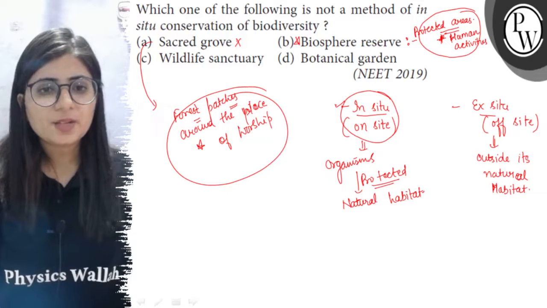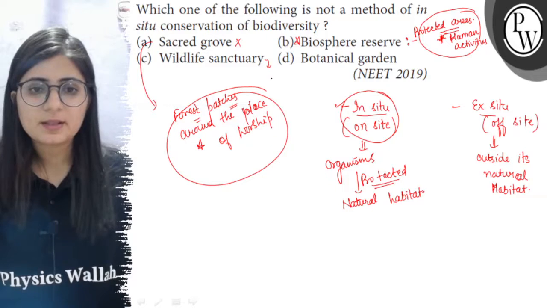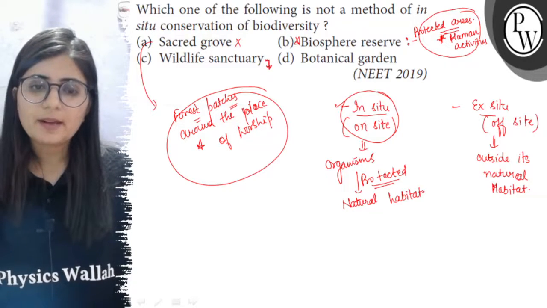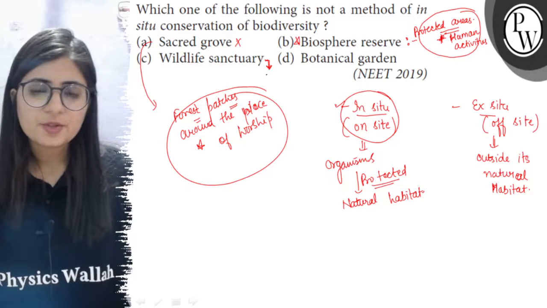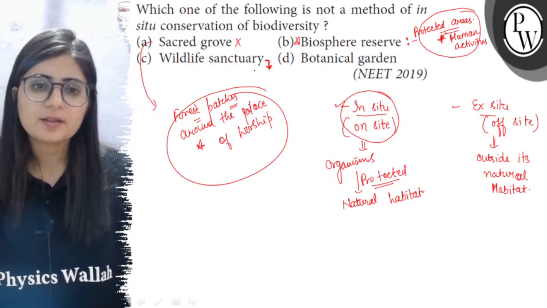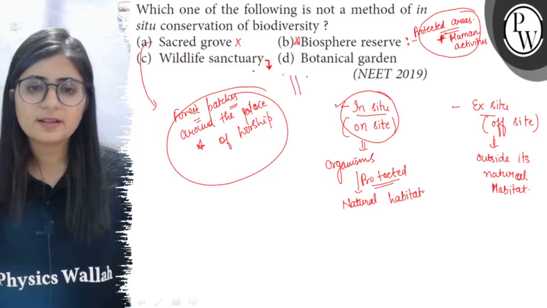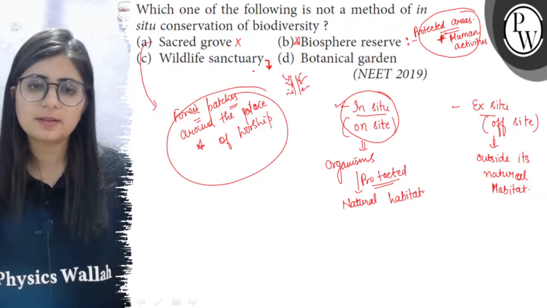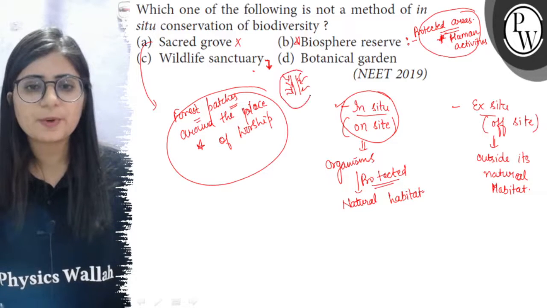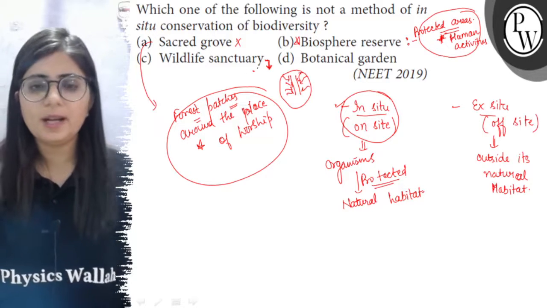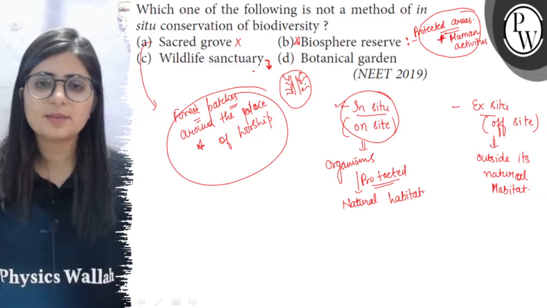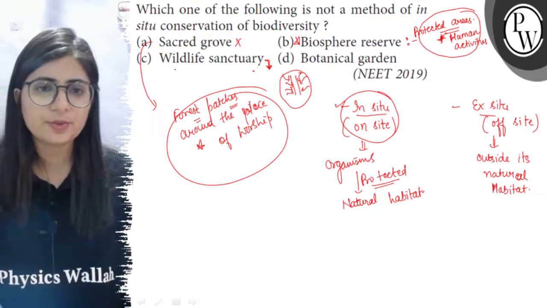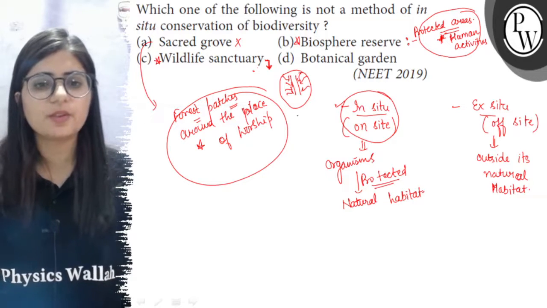Now wildlife sanctuary. These are the places with or without a lake where the migratory animals take refuge. So here these are protected. Suppose there is a forest and in this forest there is a lake, and in this lake some birds take refuge. So this lake is protected. So this is an example of wildlife sanctuary. So here the organisms are protected in their home without taking them outside their homes. So this is also a method of in situ conservation.